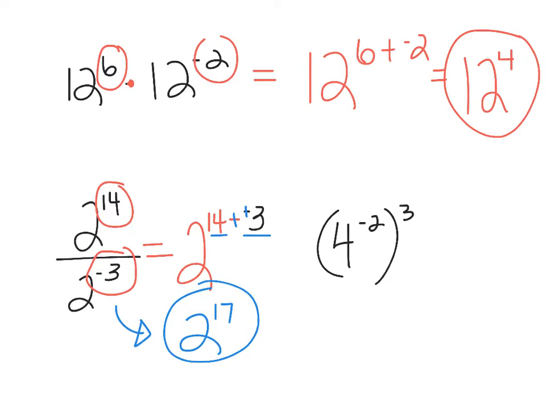Okay, my next one. I have 4 to the negative 2 to the 3rd power. When I have a power to a power, remember, you can multiply. So I end up with 4 to the negative 6. And then remember, another way to write a negative exponent is 1 over 4 to the 6th.